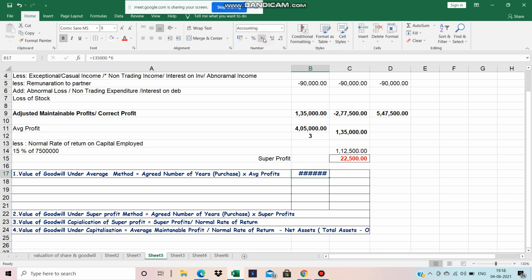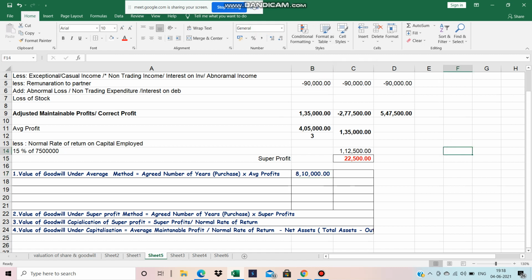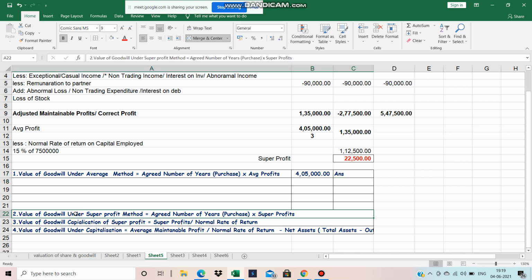Hope students are clear. Under the average profit method, very simple, the first method: the formula is number of years' purchase into average profit. Our average profit is 1,35,000 and the 3 years' purchase, so the answer will be 4,05,000. This is the answer for point number 1. Now check point number 2.